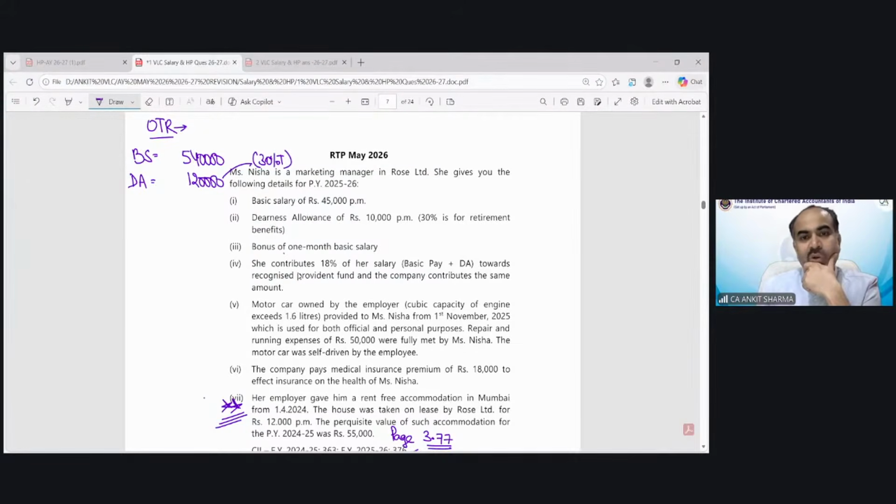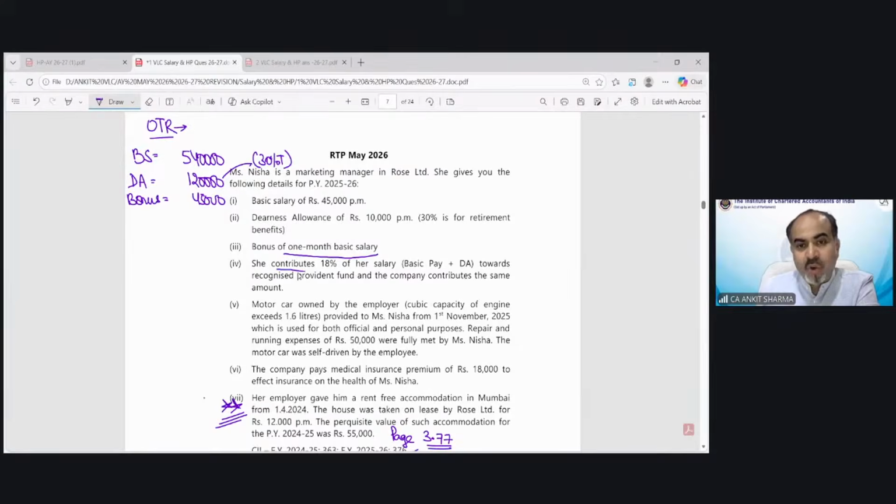Next is a bonus equivalent to 1 month basic salary. So I will take the bonus 45,000. Now point number 4 is important. So point 4, point number 5, point number 7 are important points in this question.